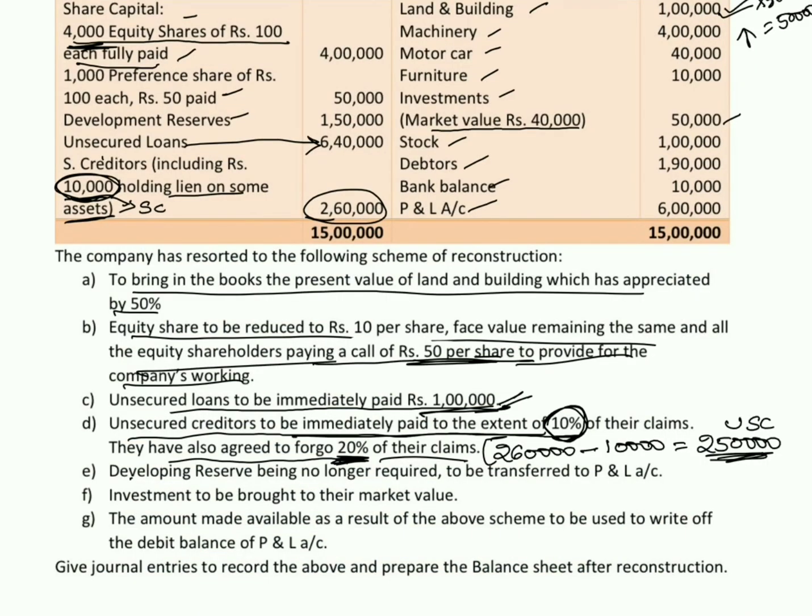Let's look into next point. Development reserves being no longer required to be transferred to profit and loss account. So how much development reserve we have in the problem? 1,50,000. So this 1,50,000 will be transferred to profit and loss account.